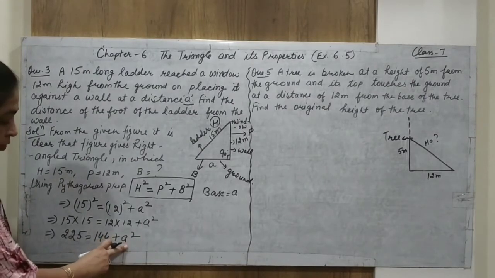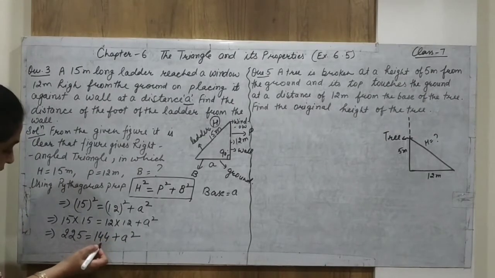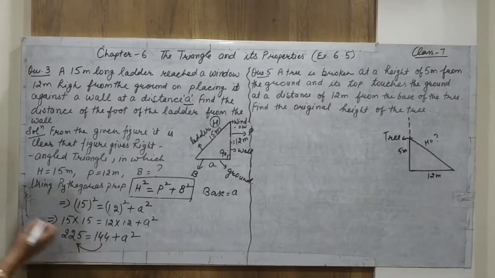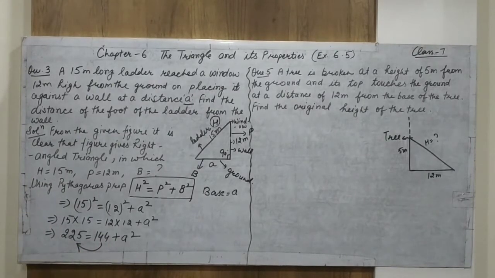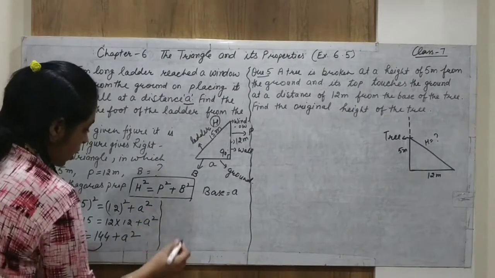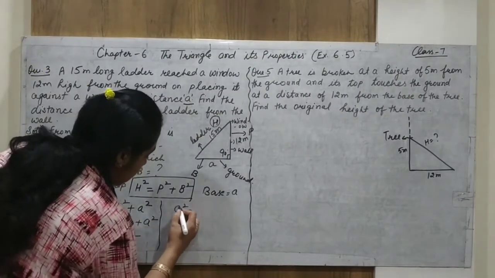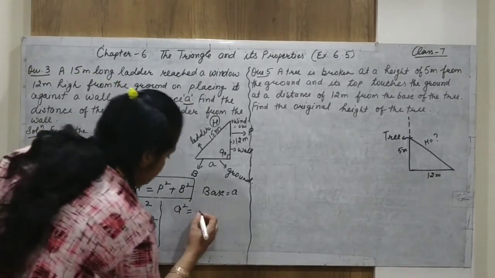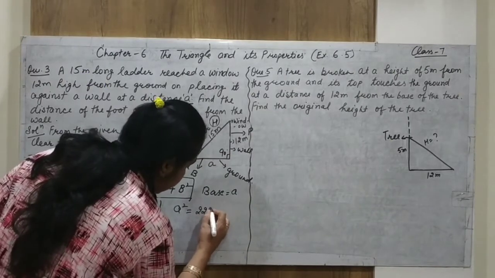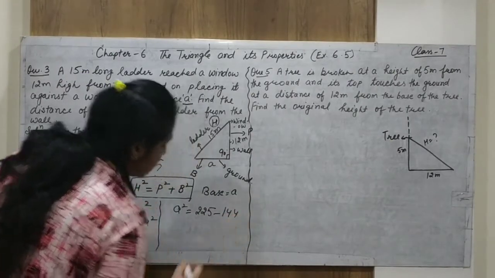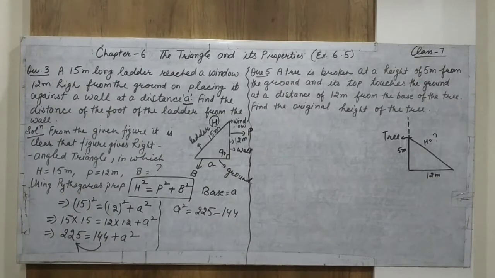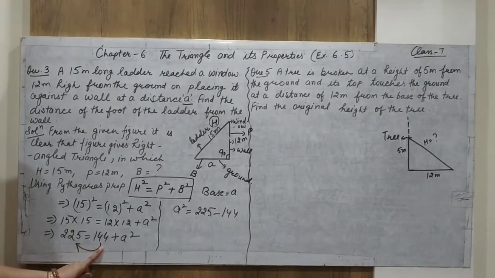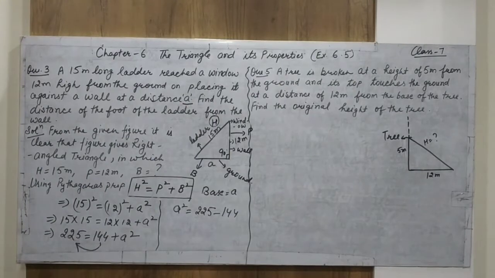To find out the value of A, just transpose 144 to the other side, maybe to the left hand side or to the right hand side. So A square is equal to 225, and 144 going to this side, we subtract it from this term, because it is in the positive sign and when we transpose it to the other side, it becomes negative.